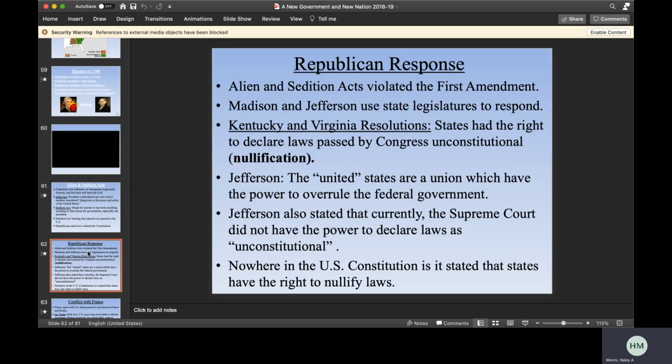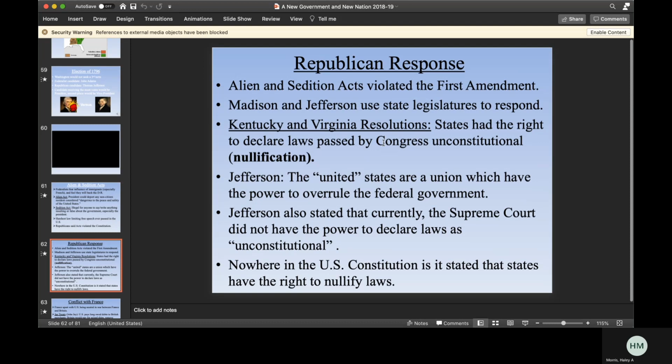The Alien and Sedition Acts, they say, violated the First Amendment in particular, and Madison and Jefferson use the state legislators to respond. Under the Kentucky and Virginia resolutions, the states would have the right to declare laws passed by Congress unconstitutional, which would essentially nullify the acts.